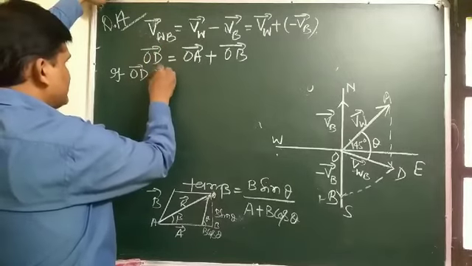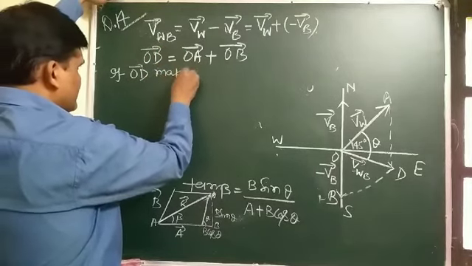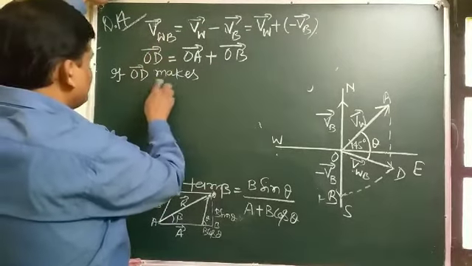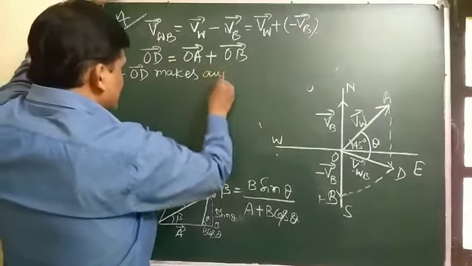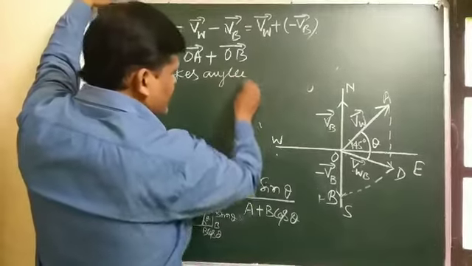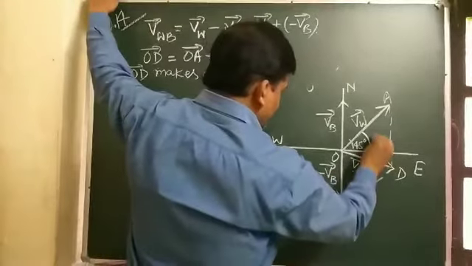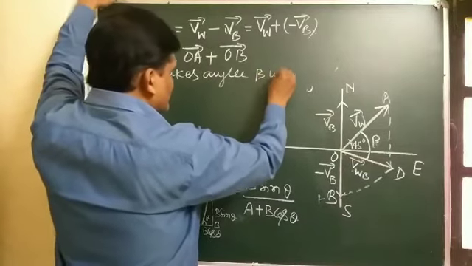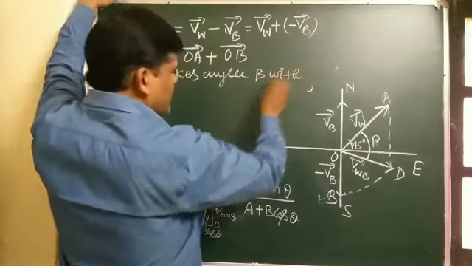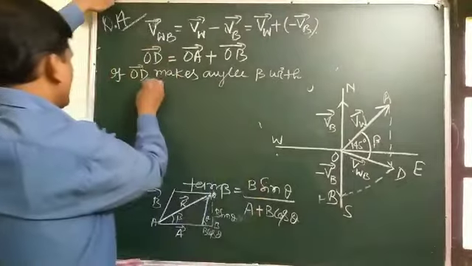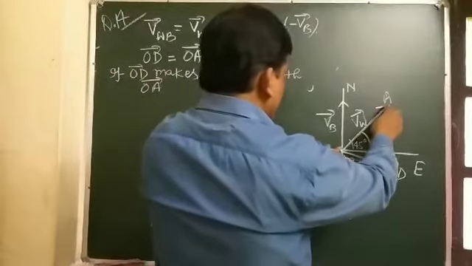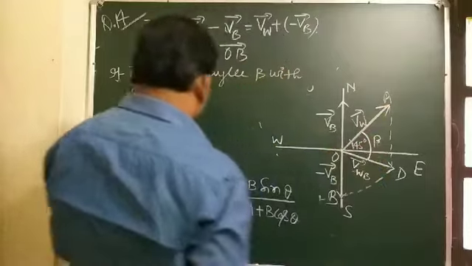If the OD vector makes an angle, which we also take as beta, with the OA vector, we use this formula.